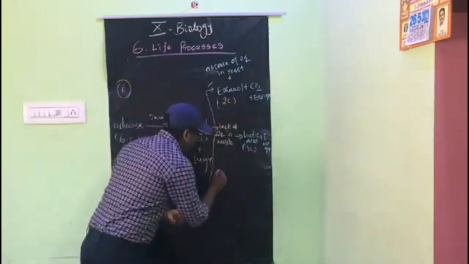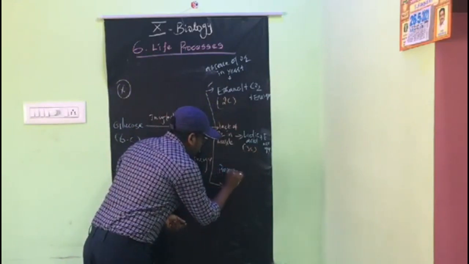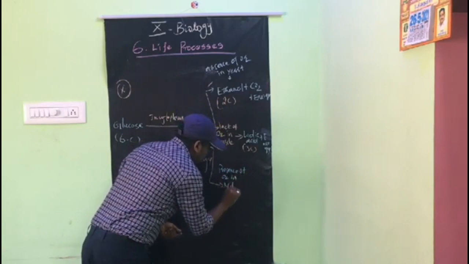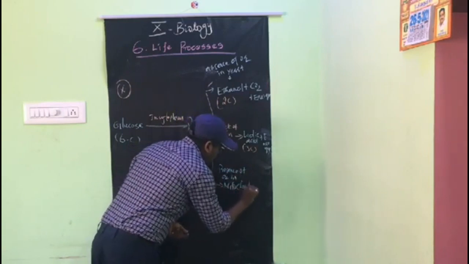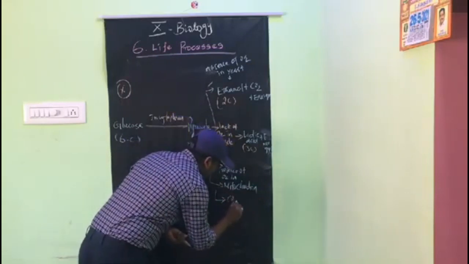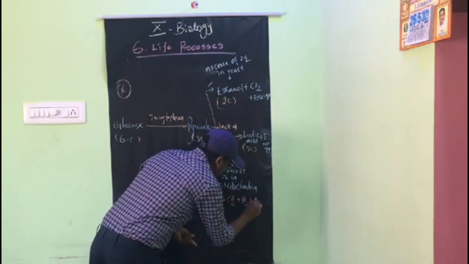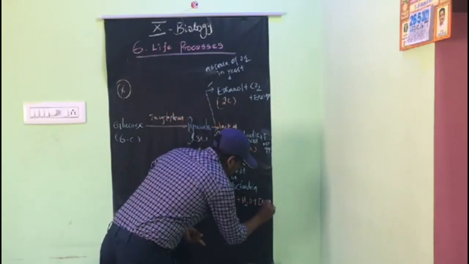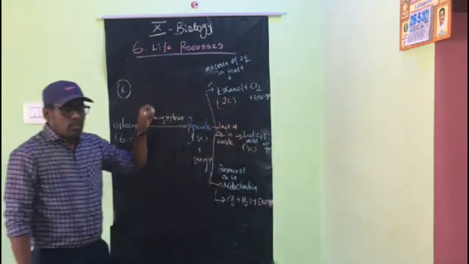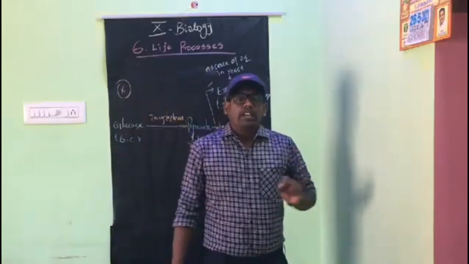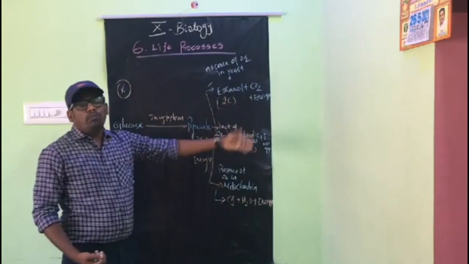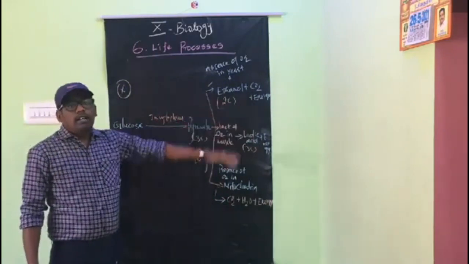And in the presence of oxygen, in mitochondria, it produces carbon dioxide plus water plus energy. So this explains how glucose breaks down in various organisms and how it produces energy with other end products.